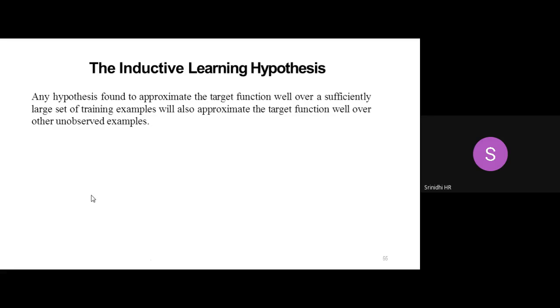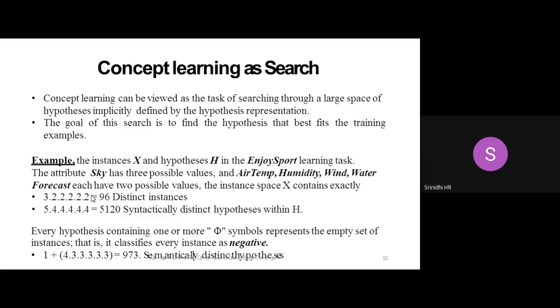So next we have the inductive learning hypothesis. It's a sub concept which you can consider over here. There is nothing special over here. See, let's come back to the previous example. Please try to understand there. We have about six attributes. Okay, so directly come to the example point of view. I have an instance, that is capital X, that is my overall set which I am having, and a hypothesis, capital H, in the enjoy sport learning task. We have a learning task over there.